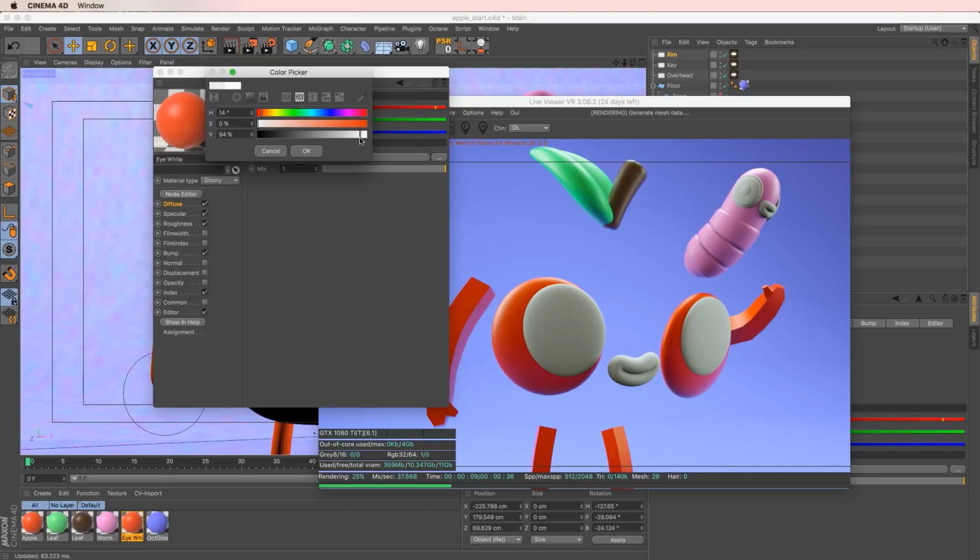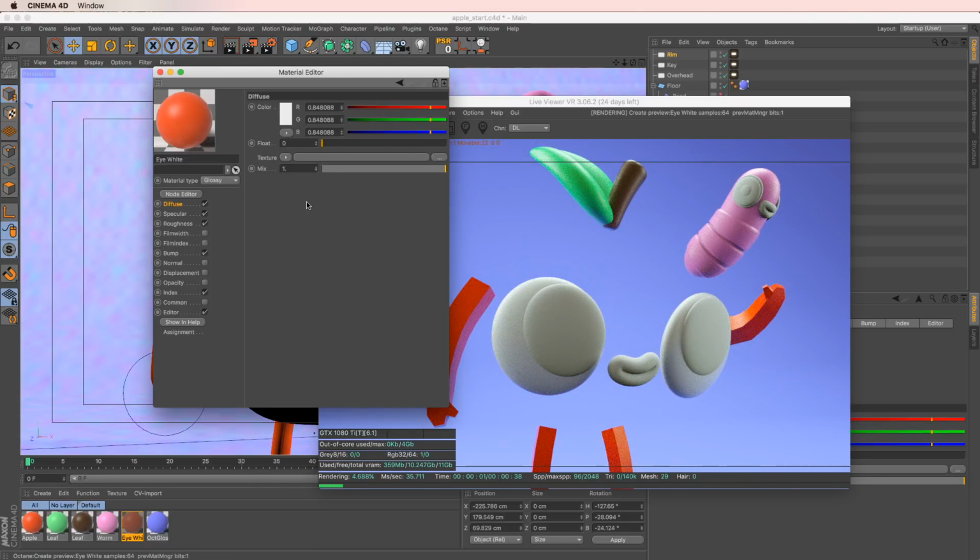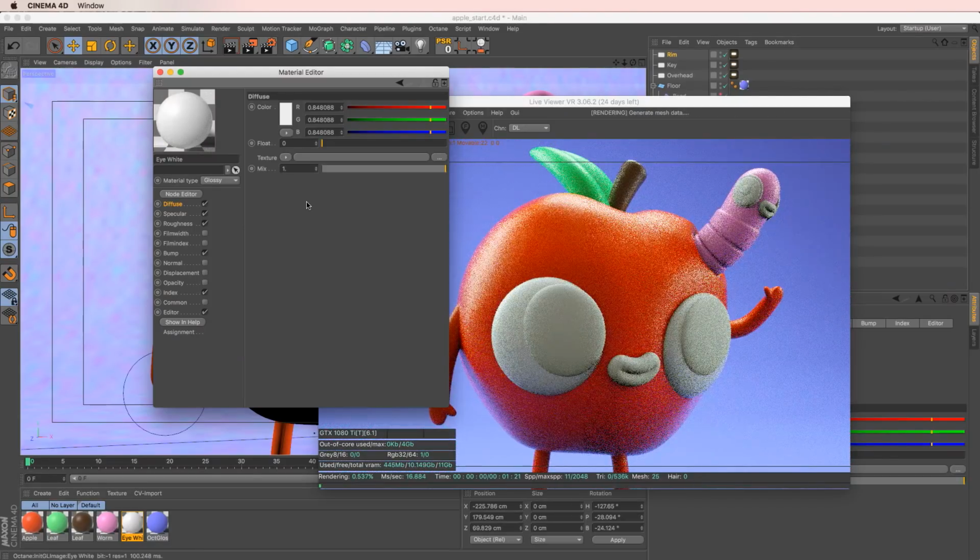Maybe like 95% white, just because nothing in real life is 100% white or 100% black. Plus, it allows you a little bit of wiggle room when it comes to post effects and crunching your curves and all that stuff. So I'll just choose an off-white kind of thing.